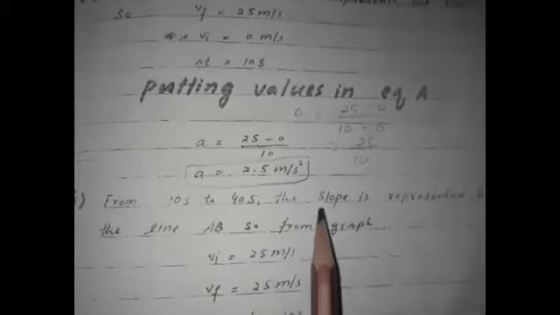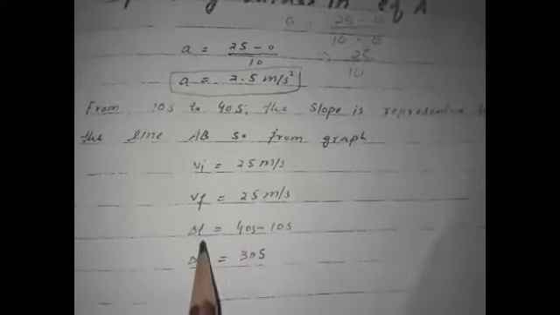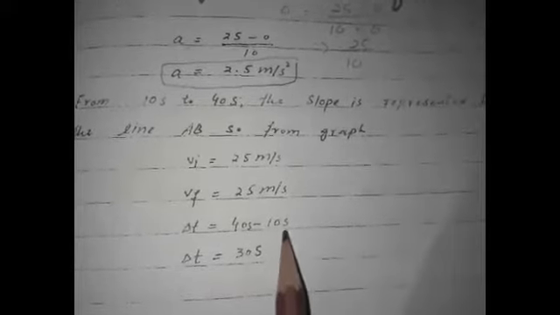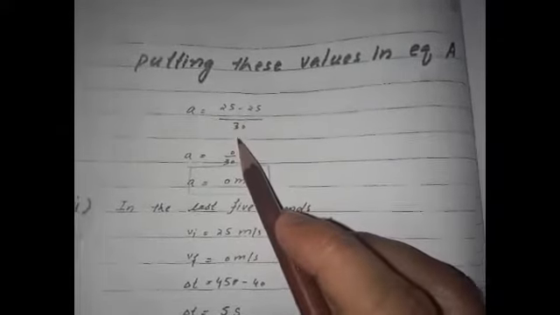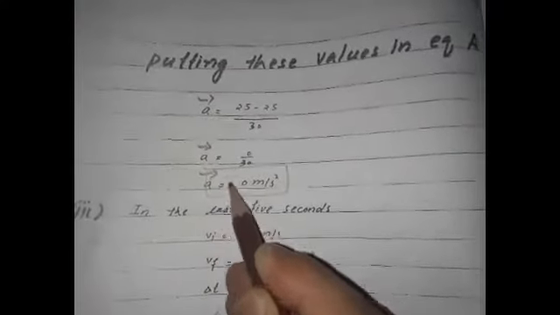From 10 seconds to 40 seconds, the slope is represented by the line AB. So from the graph, Vi is equal to 25 meter per second, Vf is equal to 25 meter per second, del t is equal to 40 seconds minus 10 seconds, del t is equal to 30 seconds. Putting these values in equation A, A is equal to 25 minus 25 divided by 30. A is equal to 0 divided by 30. So acceleration in this case is 0.